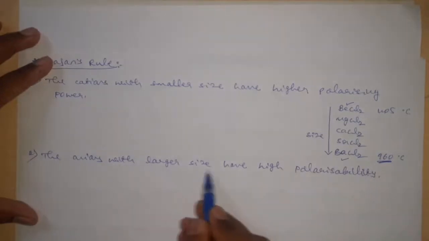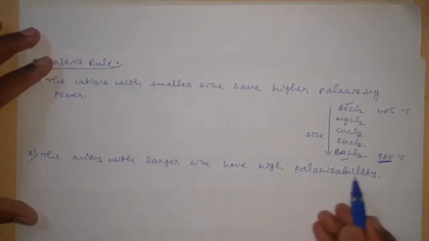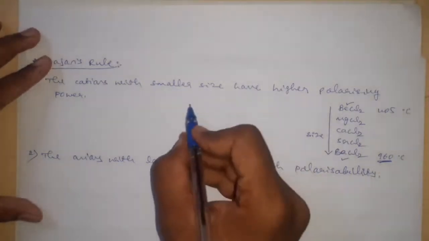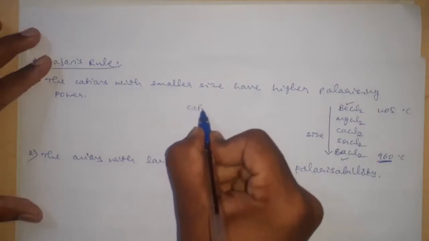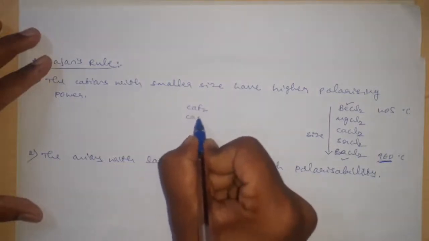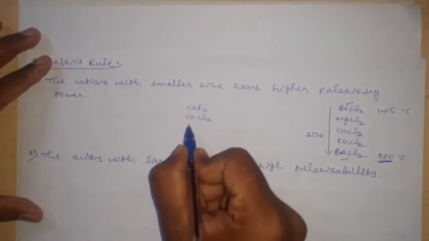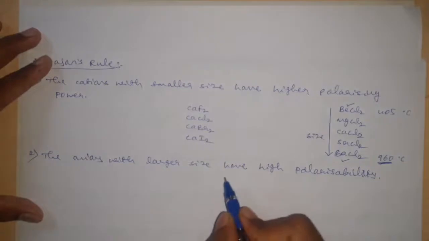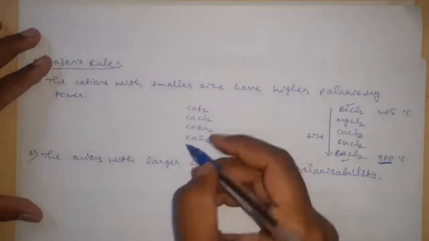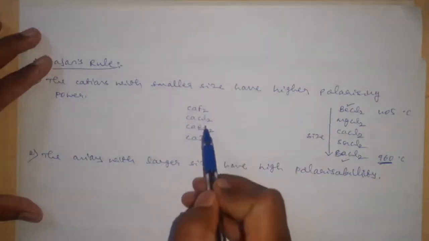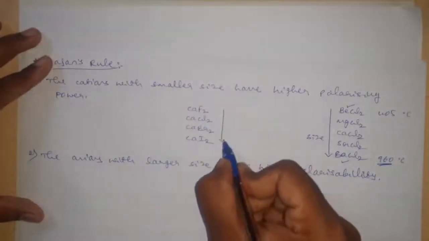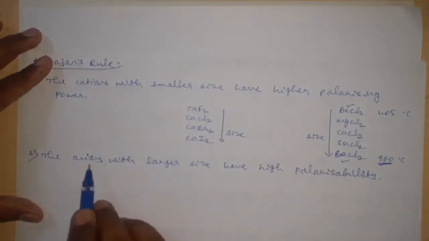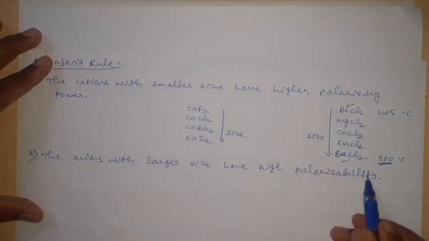For this we can take examples of the halides of calcium: calcium fluoride, calcium chloride, calcium bromide, and calcium iodide. Here the cation is the same and the anions are different, and we know that down the group size goes on increasing, and here the rule says anions with larger size have high polarizability.